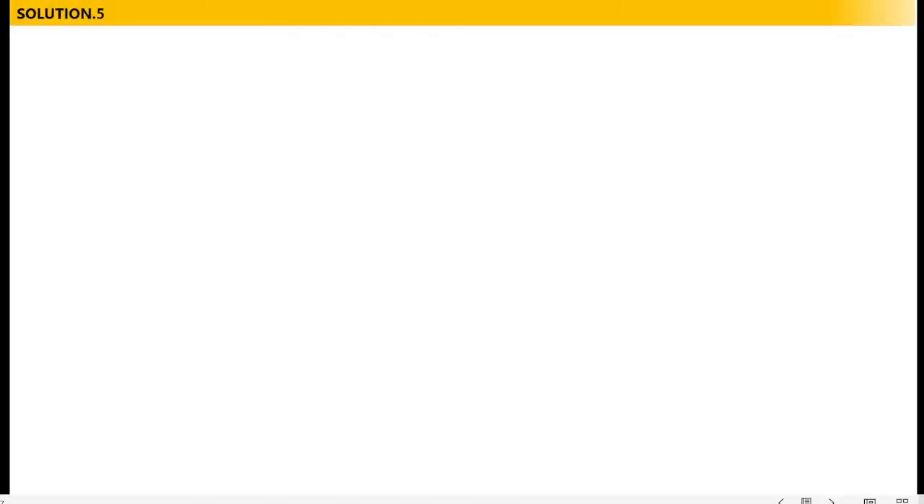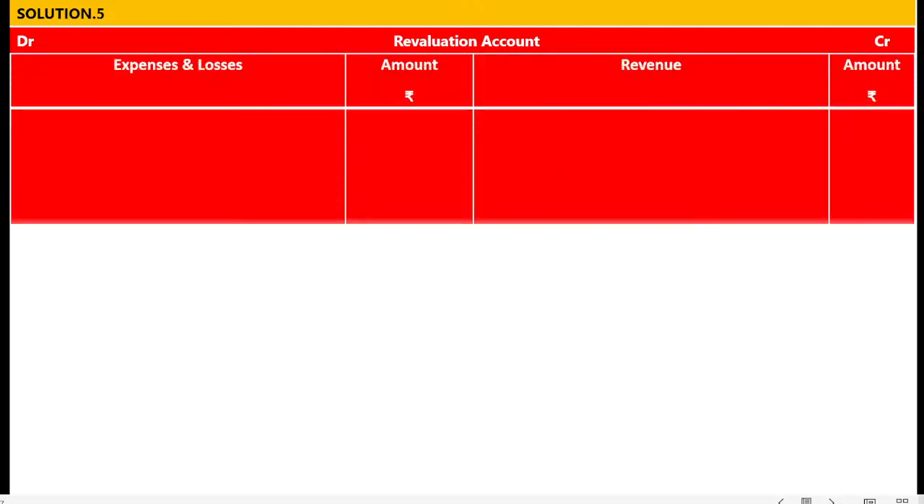Solutions to concept number 5. Revaluation account. Draw the revaluation account like this. Debit side expenses and losses, amount rupees. Credit side revenue, amount rupees. Or you can write debit side also expenses and losses and credit side also expenses and losses. When there is an increase in the PDD, write on the debit side of the revaluation account. Decrease in the PDD, write on the credit side of the revaluation account.